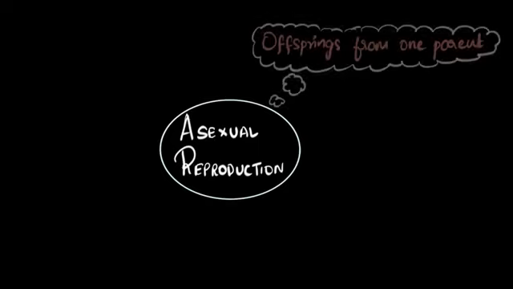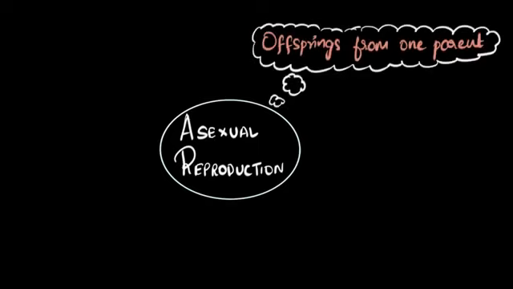Asexual reproduction is the art of making new babies or offsprings from just one parent. In contrast, sexual reproduction is where offsprings are made from two parents, one male and a female. Like in human beings, a male and a female unite to give babies. But in asexual reproduction, we get offsprings from just one parent. And a lot of animals and bacteria and plants undergo asexual reproduction.